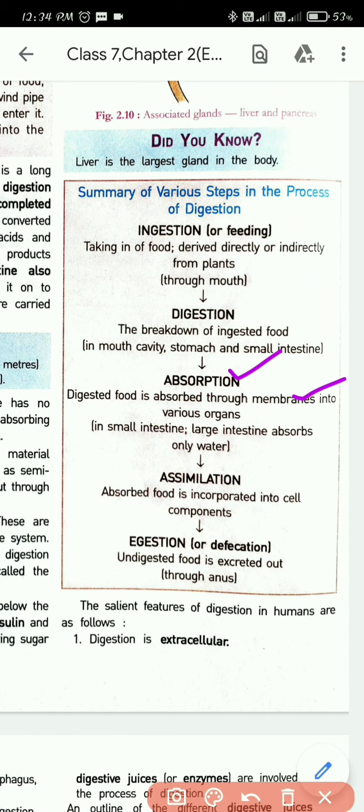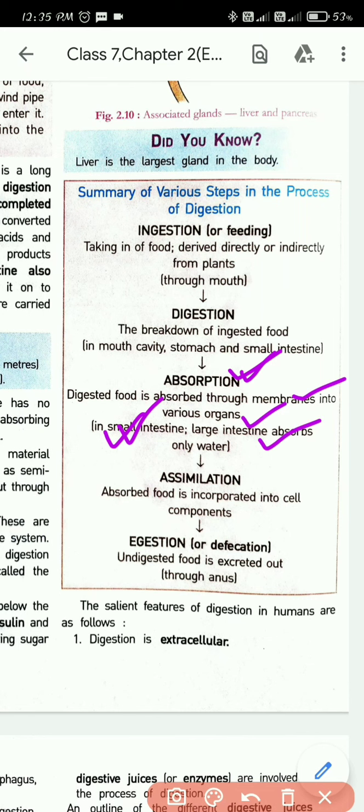So after digestion, the food has been digested, and the necessary nutrients will now be absorbed into our body. The membranes of various organs will absorb the necessary nutrients. Which organs support absorption? The small intestine, very very important. Most of the absorption happens in the small intestine, and also in the large intestine, because it absorbs water.